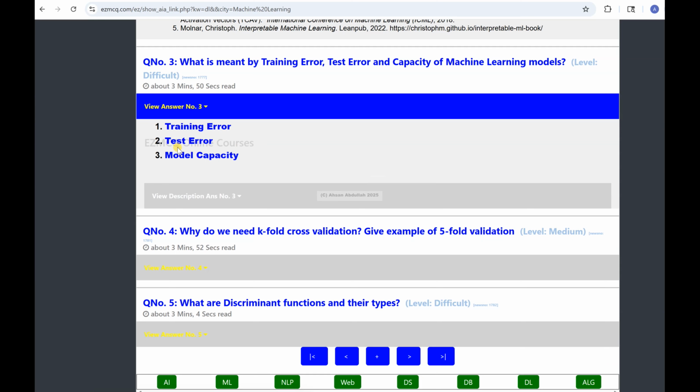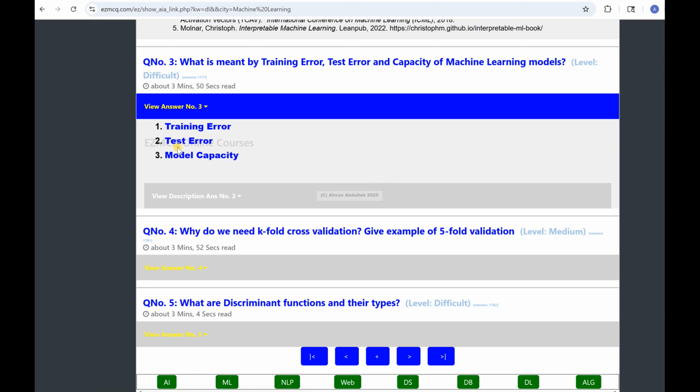Then the test error. The test error is related to the unseen data. That's generalization, because now we are looking beyond the training set. If there is a small gap between the training and the test error, it means good generalization.